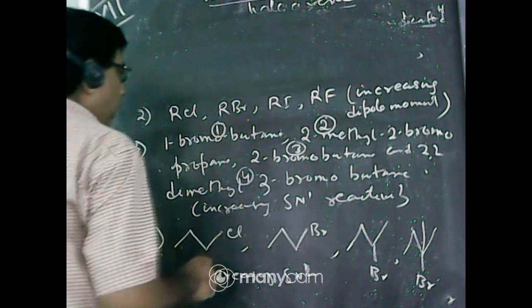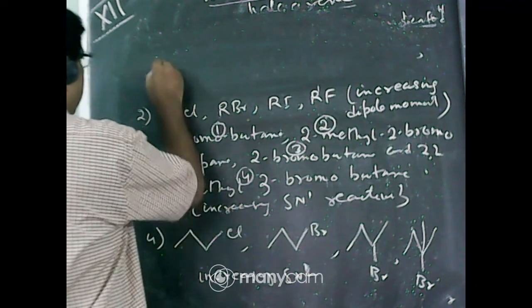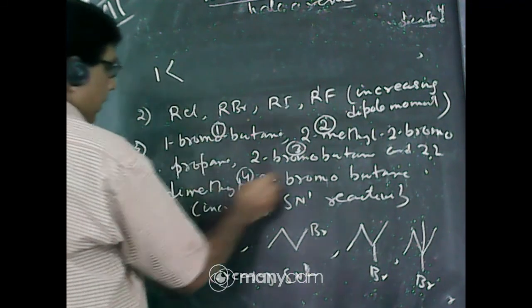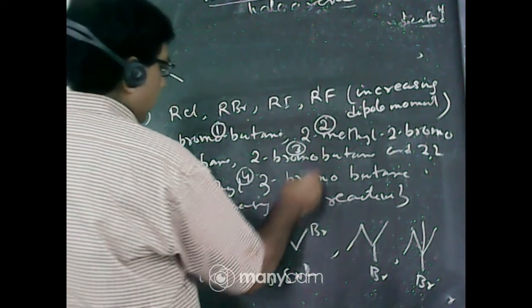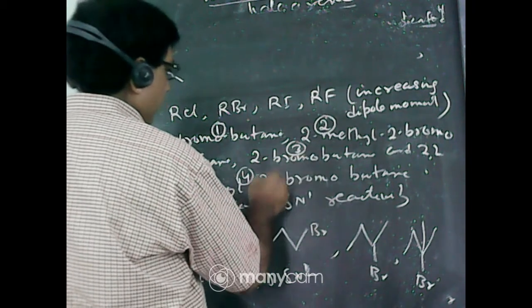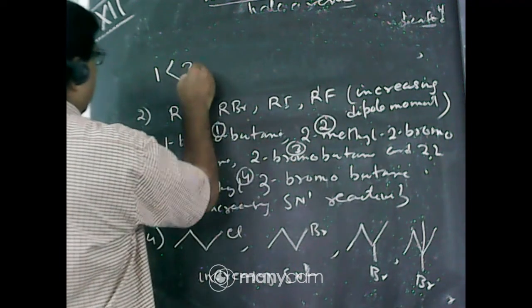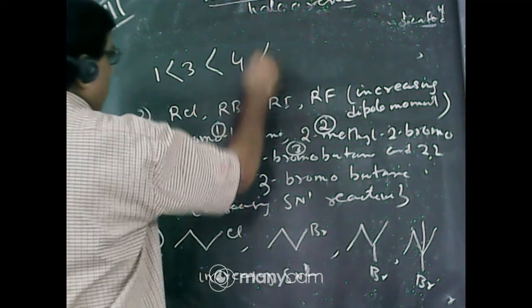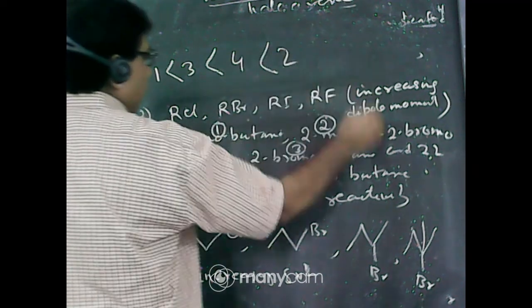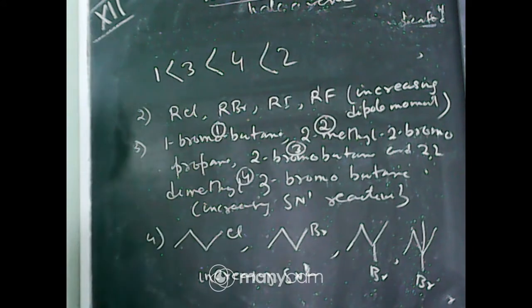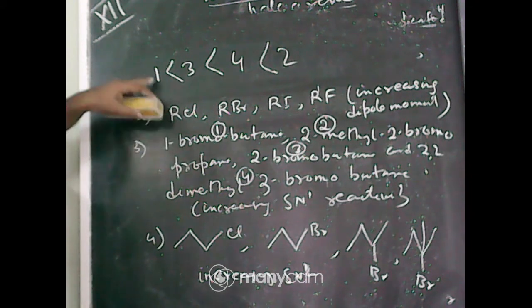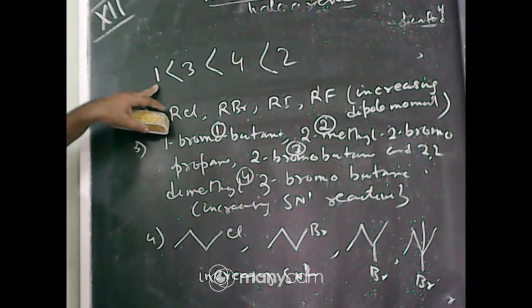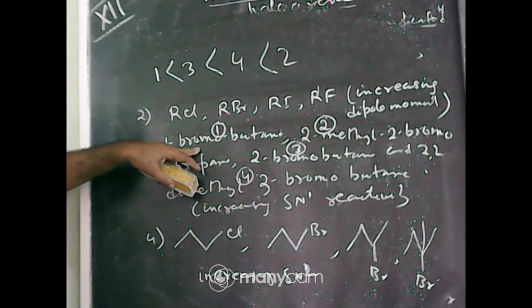So SN1 is minimum for 1, primary, then secondary. 3 and 4 are both secondary, but 3 has no methyl group. So then 4 and then 2. 2 is the tertiary alkyl halide, 2-methyl-2-bromobutane, so most reactive towards the SN1 mechanism. 1-bromobutane is least reactive towards the SN1 mechanism because it is a primary alkyl halide.